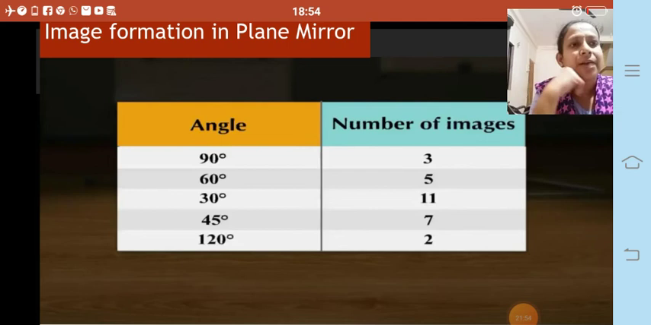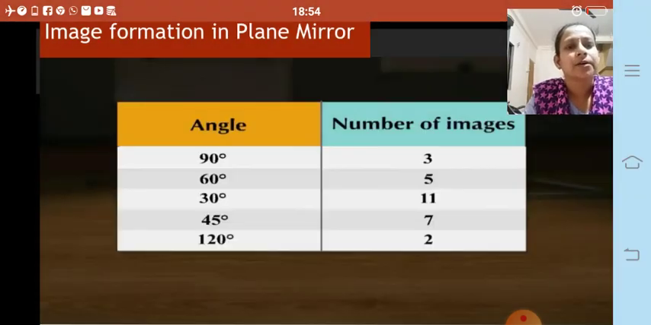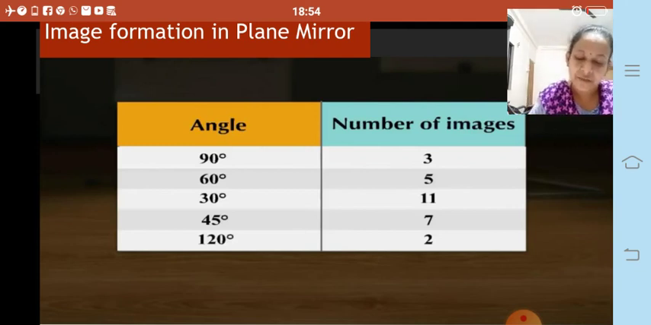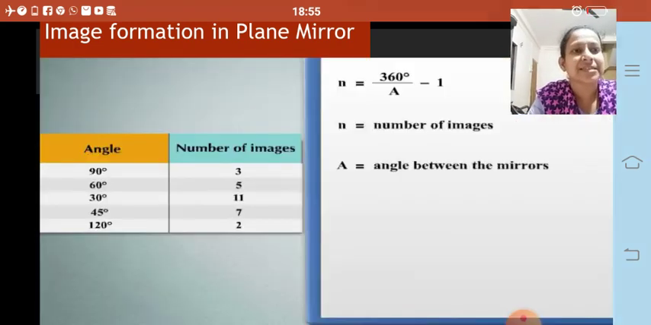Now that we have learned about how many images are formed when the two mirrors are kept at an angle. Okay, you can see the summary of this over here, that at 90 degree 3 images are formed, 60 degree 5, 30 degree 11, 45 degree 7 and 120 degree 2 images are formed. Correct? Now let us see whether there is a relationship between the number of images and the measure of the angle. You will have a small formula for this. So let us see what is that formula.